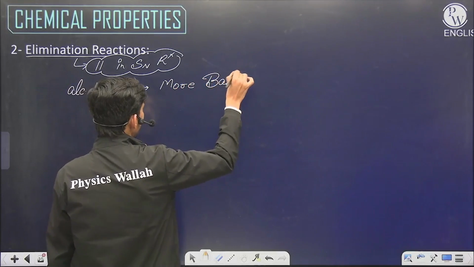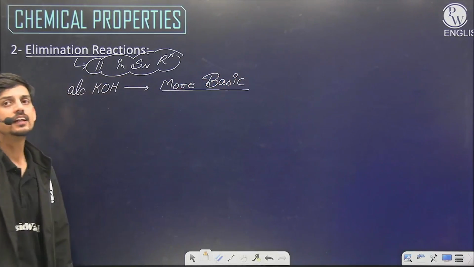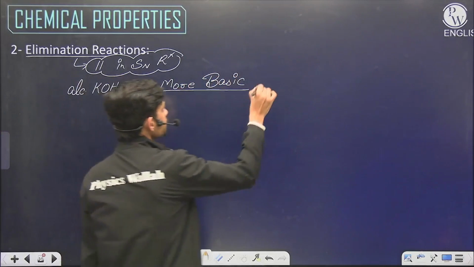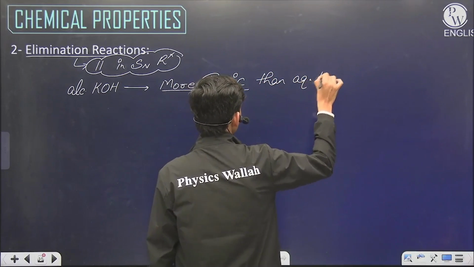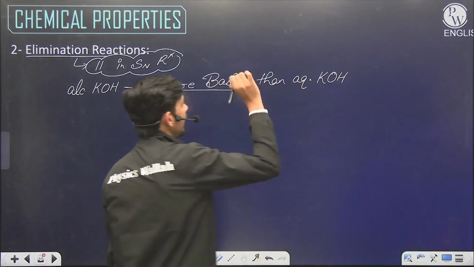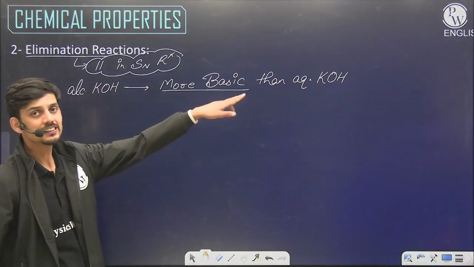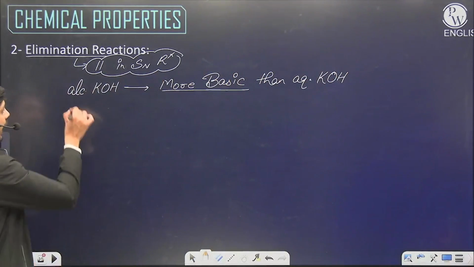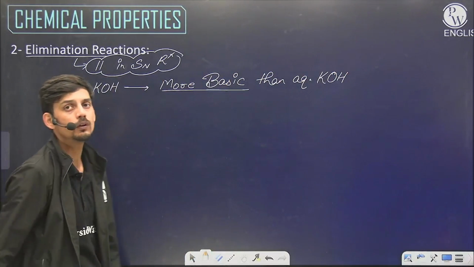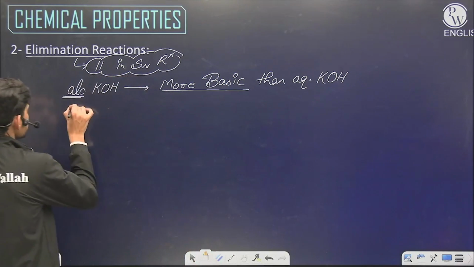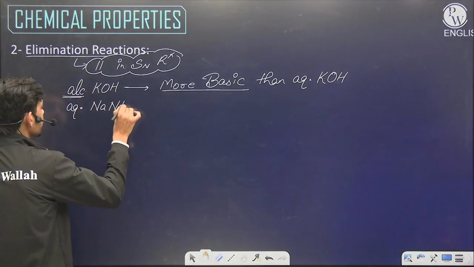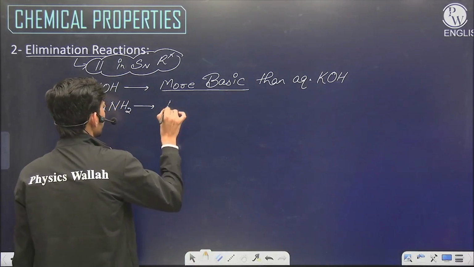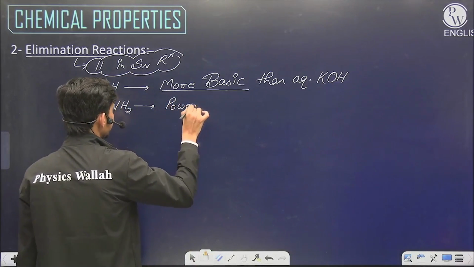So if we take alcoholic solution of alkalis, then it becomes more basic than aqueous solution of KOH, because OH minus is less basic but OR minus, alkoxide ion, is more basic. Or we take sodamide. Sodamide is also a powerful base.